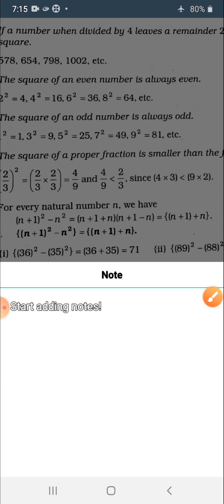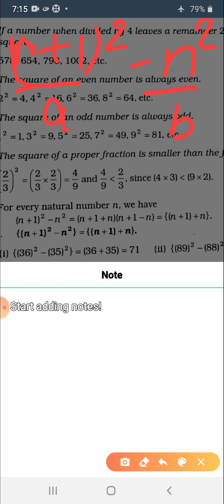In this property, it is written that for every natural number we have n plus 1 whole square minus n square is equal to n plus 1 plus n. Let's see how. Let's take n plus 1 as a and n as b. By the formula we know a plus b and a minus b.